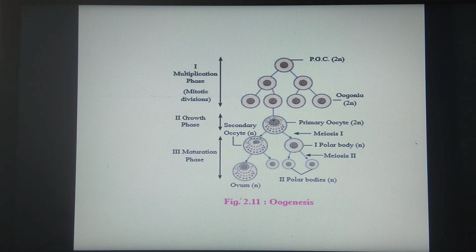Okay, so this is all about the process of oogenesis. Remember, this process of oogenesis can be asked for 3 marks. 3 stages are there, so it can be asked for 3 marks. It is possible that the difference between spermatogenesis and oogenesis will be asked. Later on, we have to study the structure of the unfertilized egg, or the structure of the ovum.